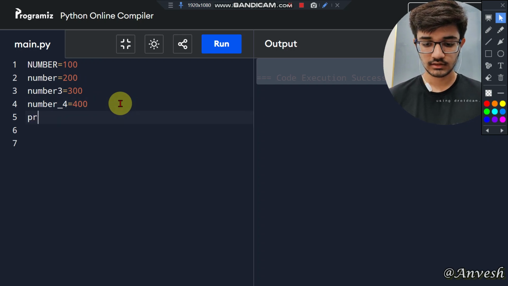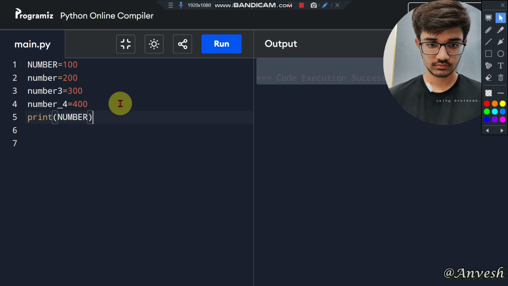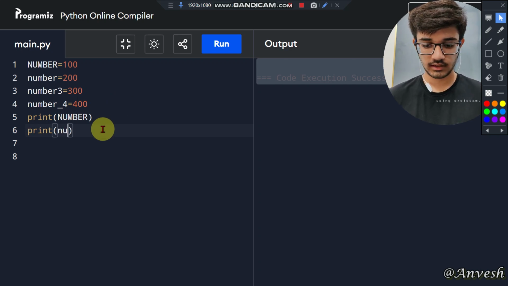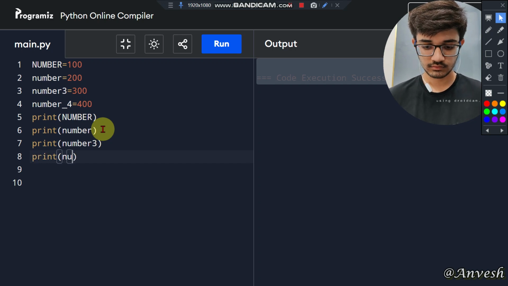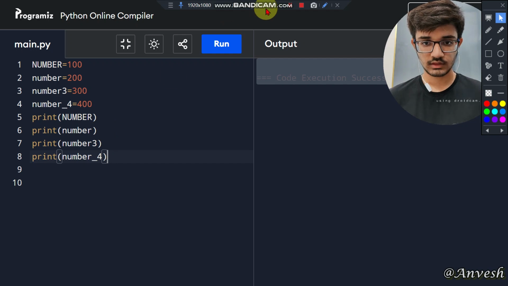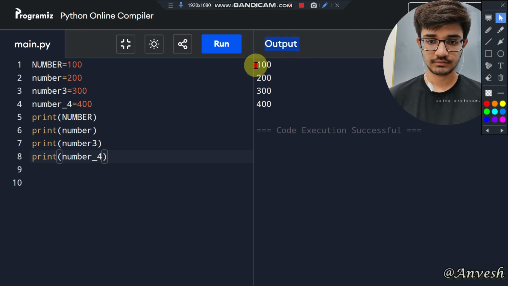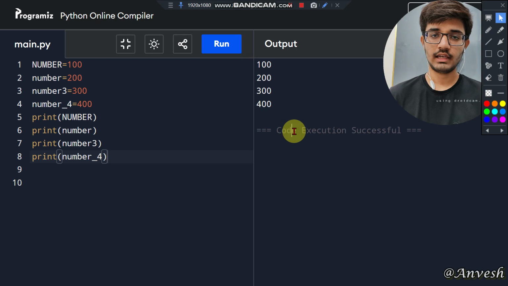Now let's print these variables. Print number. The print function is used to get the output in the console. And number, number3 and also number4. Let us run. So you got the output of the 4 variables' values which we stored in the variables.